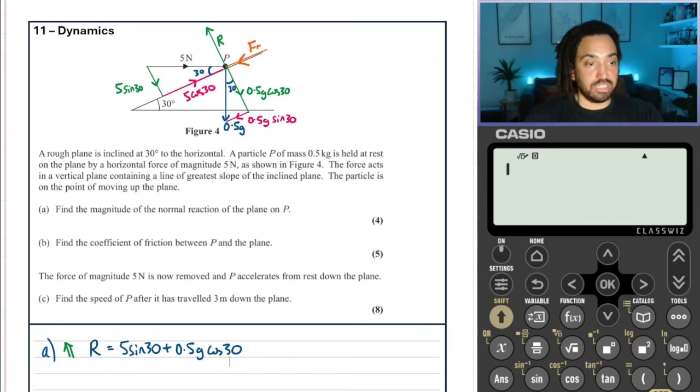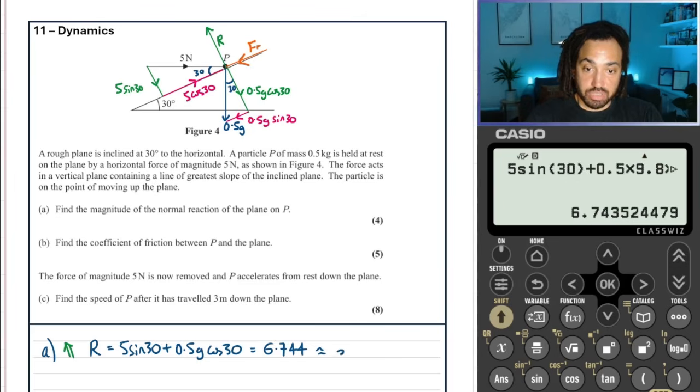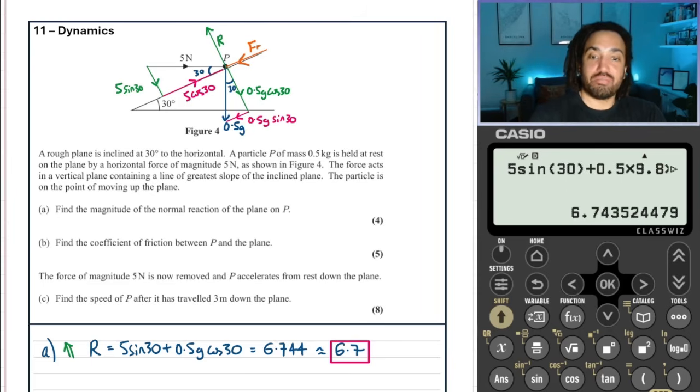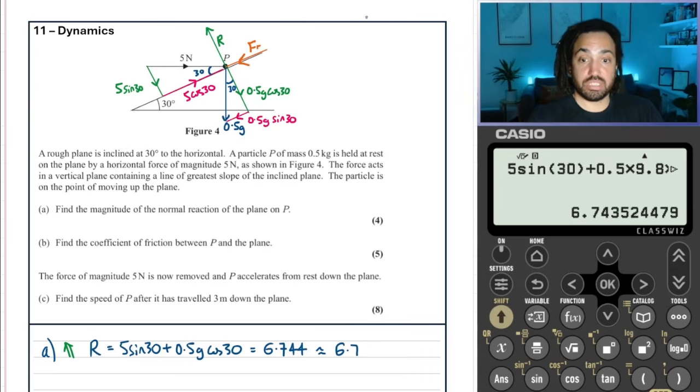Let's find that. I'll put that directly into my calculator, and we've got 6.744, and once again we're using g, so we're going to give that to two significant figures and just use 6.7. Let's write also the unit, of course, which is newtons.